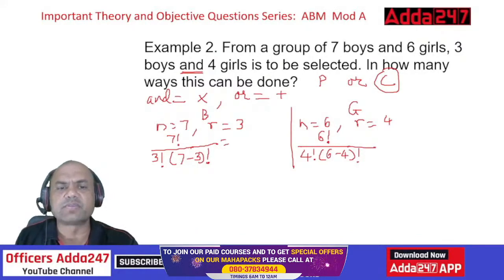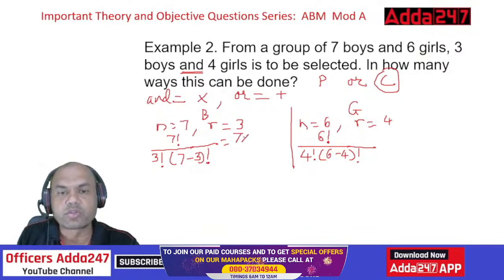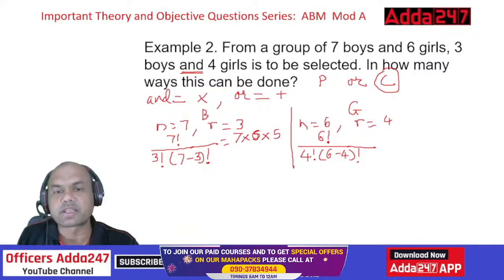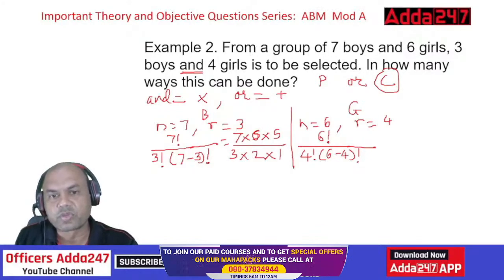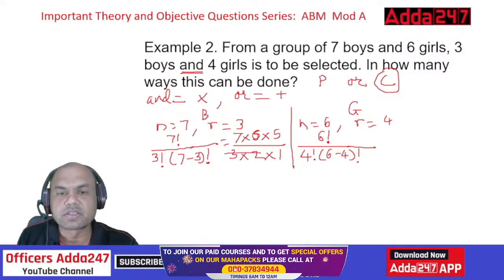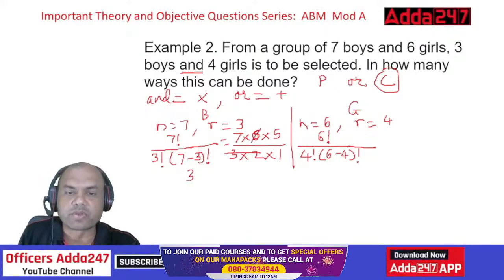So solve it. 7 factorial upon 3 factorial into 4 factorial. So this 7 factorial and 4 factorial get cancelled. So it is 7 into 6 into 5, right? And 4 factorial will get cancelled. And this 3 factorial is what? 3 into 2 into 1. 4 factorial is gone. So only this much. 3 into 2 is 6 and this 6 is gone. 7 into 5 is 35. So the answer is 35 for boys.